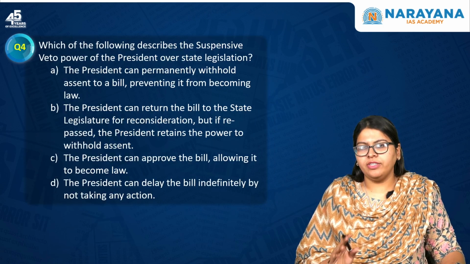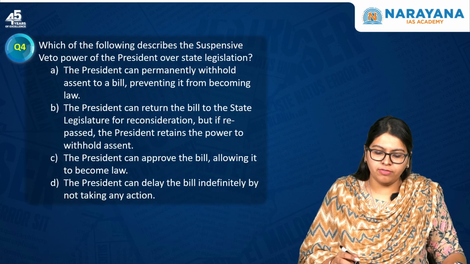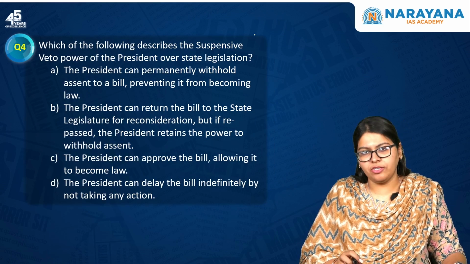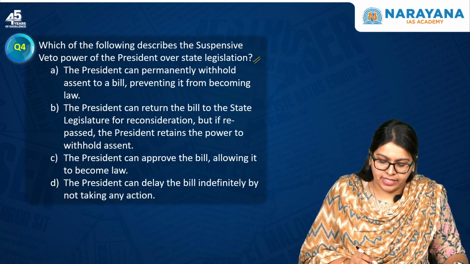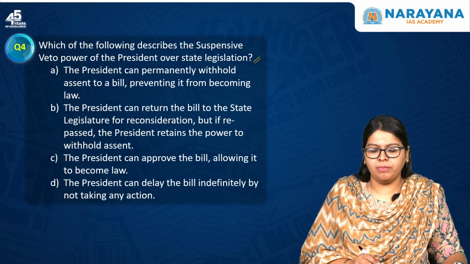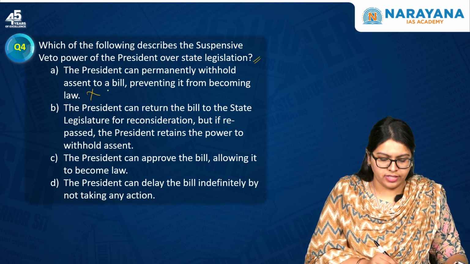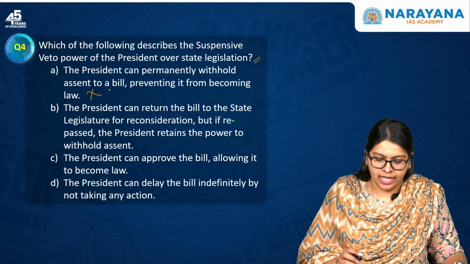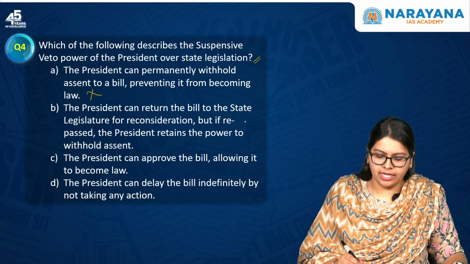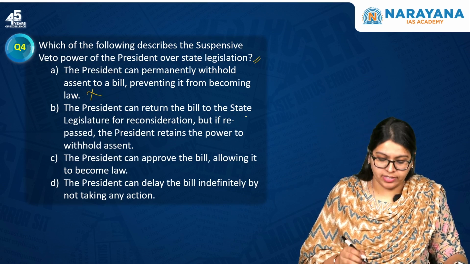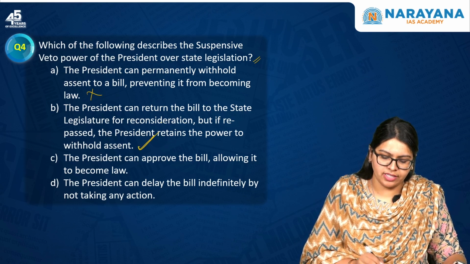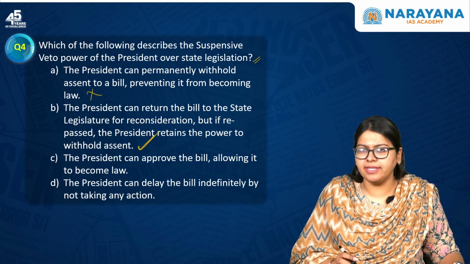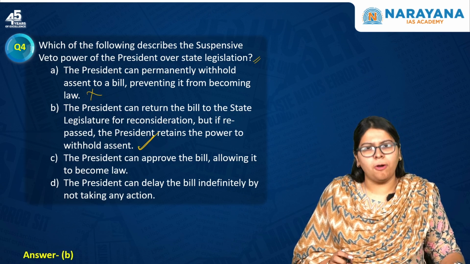Now moving forward, the fourth question reads, which of the following describes the suspensive veto of the president over the state legislation? First one, the president can permanently withhold assent to a bill, preventing it from becoming the law. This is actually wrong. The president can return the bill to the state legislature for reconsideration, but if repassed, the president retains the power to withhold the assent. This is actually correct. So since option B is actually correct, the answer will be option B.